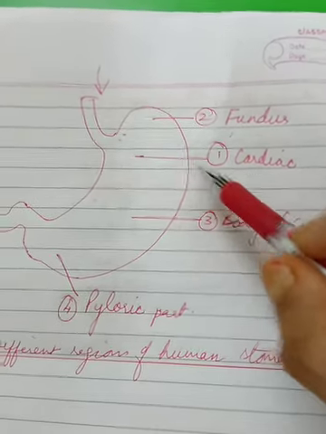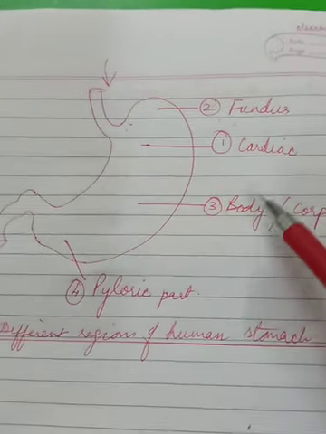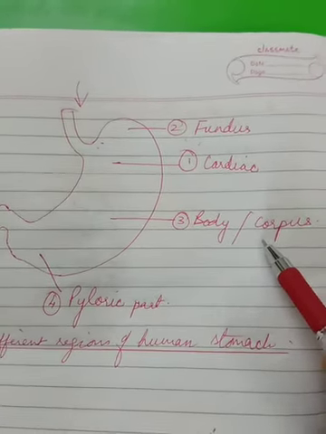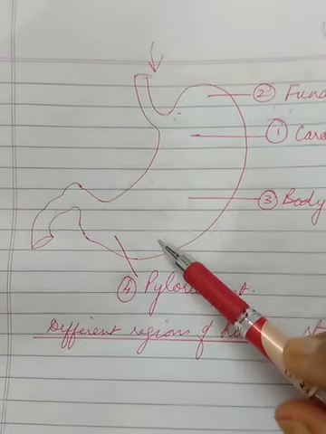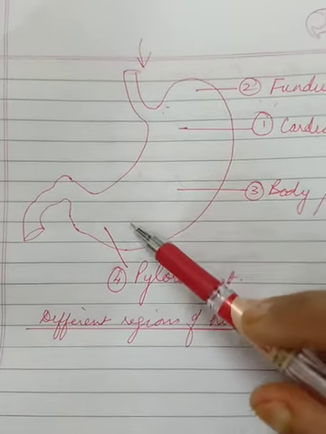Then comes the next part, that is the body or the corpus. This is the middle part of the stomach. And the last portion is the pyloric part. This is the lowermost narrow part of the stomach here.